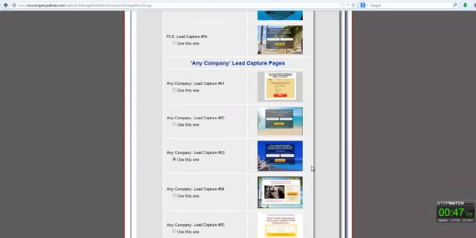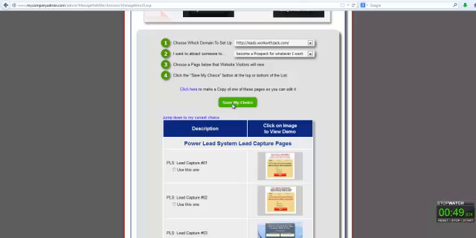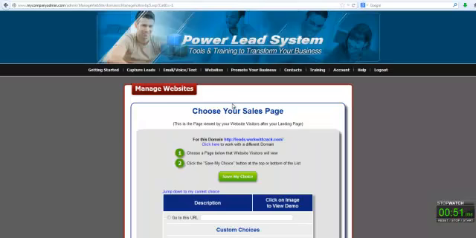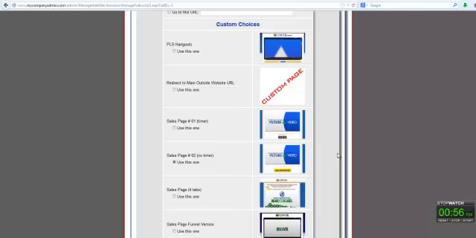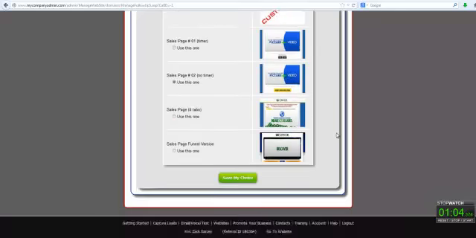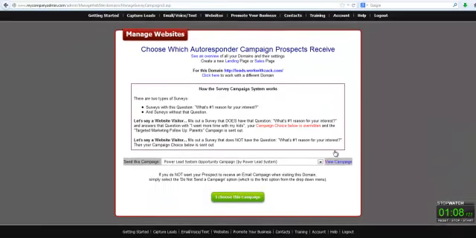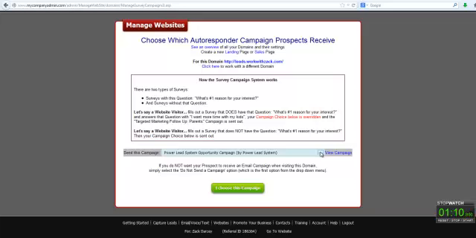There's one at the top, there's one at the bottom. Just save my choice. After they fill in their information on the capture page, I want them to go to this one, sales page 2. If you want to see what these look like, just click on them, it'll show you. Save my choice. Then you pick which autoresponder message series you want them to get.